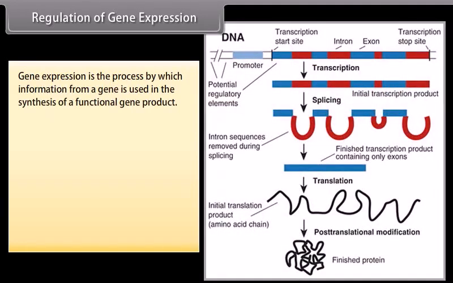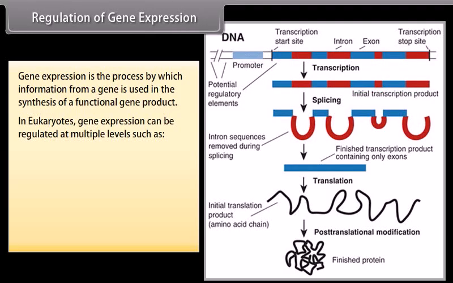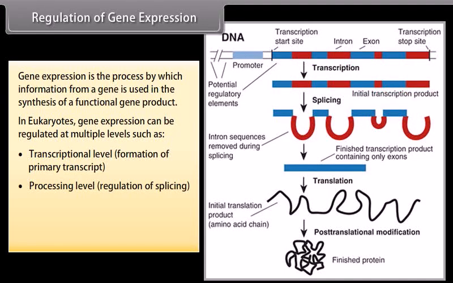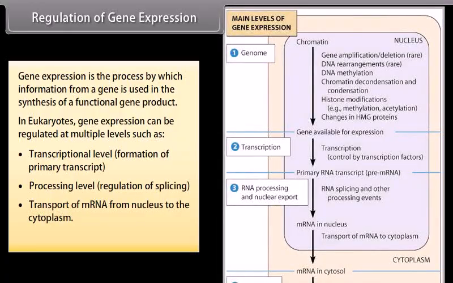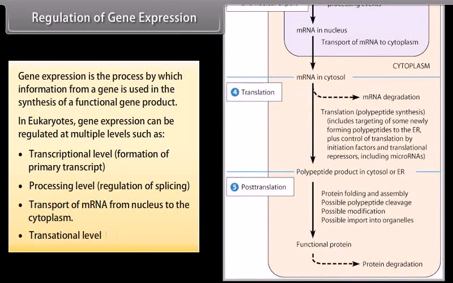Gene expression is the process by which information from a gene is used in the synthesis of a functional gene product. In eukaryotes, gene expression can be regulated at multiple levels, such as the transcriptional level, formation of primary transcript, processing level, regulation of splicing, transport of mRNA from nucleus to the cytoplasm, and translational level, positive and negative regulation.